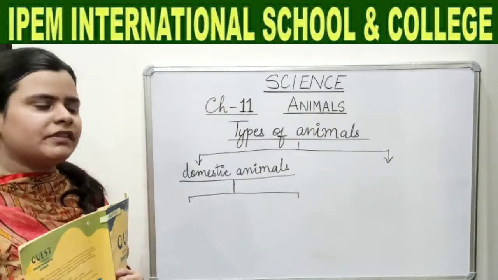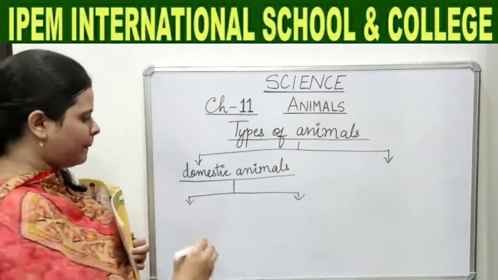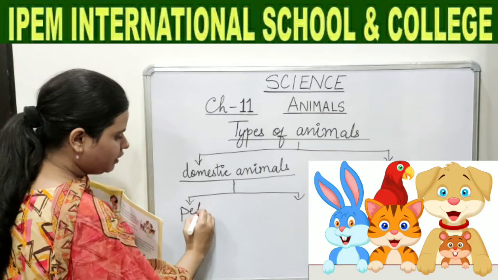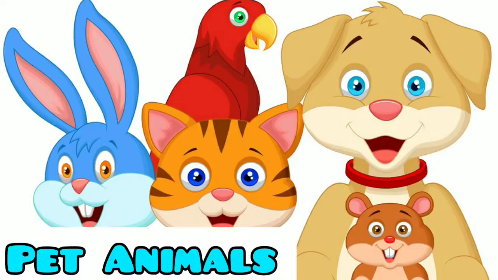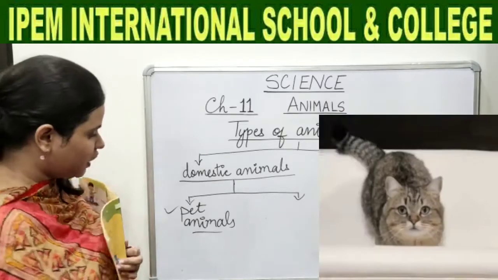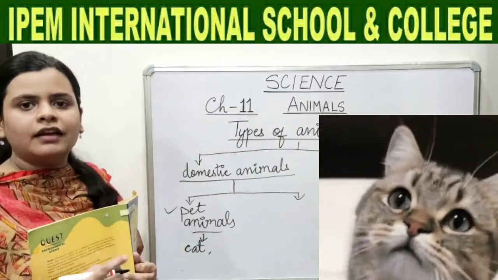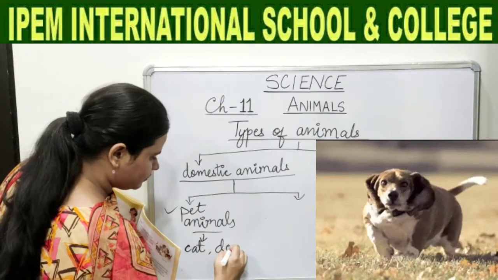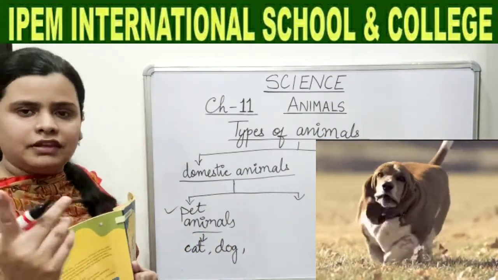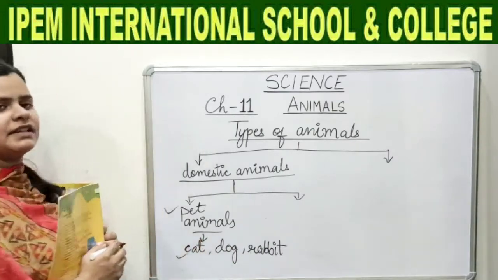Now children, domestic animals are further categorized into two. First is pet animals. Now, what are pet animals? Yes, the animals which live with us at our home are known as pet animals. Now give me some examples of pet animals. Yes, very good. First is cat and correct, dog. Any more? Yes, rabbit. Very good, children. So all these are known as pet animals.